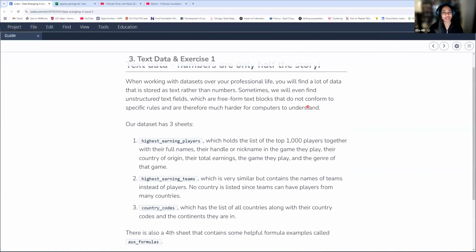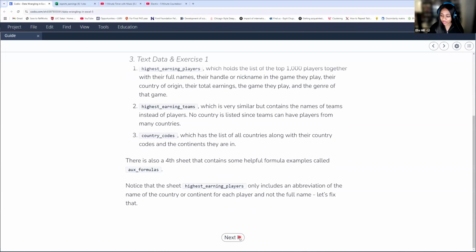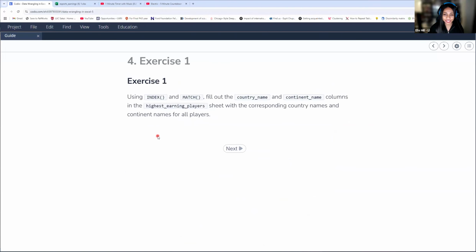Okay, so our data, as I mentioned before, it's not always going to be numbers. We're going to have a lot of text data, and it's important to extract information from this text data as well. So this is just another overview of what we went over. We have our different worksheets, and we already explored our data, so we are in good shape. So let's continue with our first exercise.